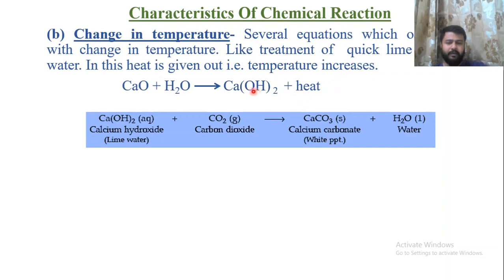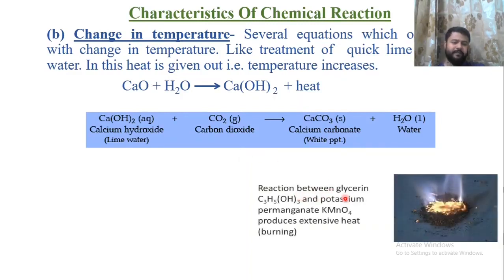Now this Ca(OH)2, known as lime water, that is calcium hydroxide, when it reacts with carbon dioxide, forms calcium carbonate and water. This reaction occurs in case of whitewashing. So remember this equation. This equation is very important.